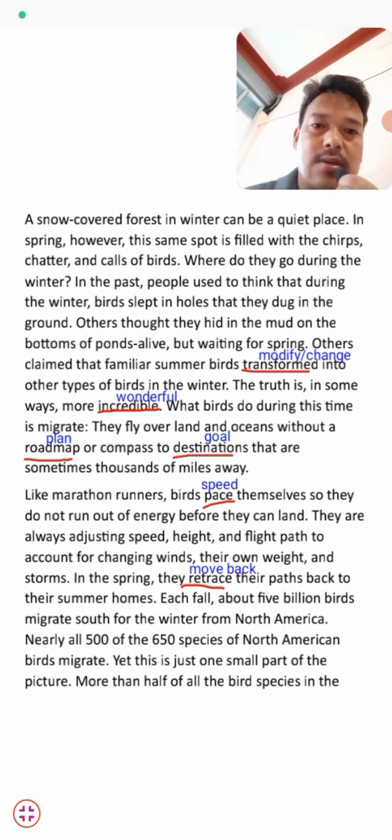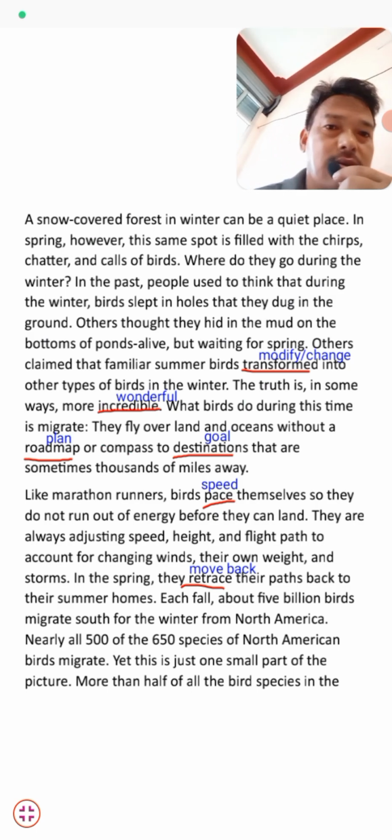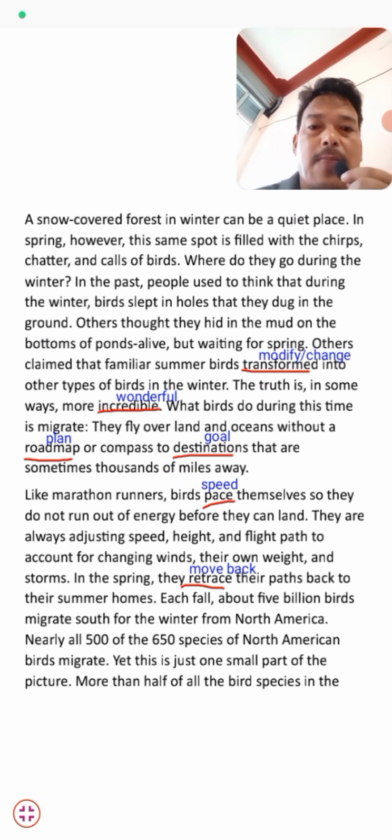So now it's migration time for birds, and they start flying over land and ocean without any plan, without any direction, without any compass, to their destination or goal, which is sometimes thousands of miles away. It's a very amazing fact, students.